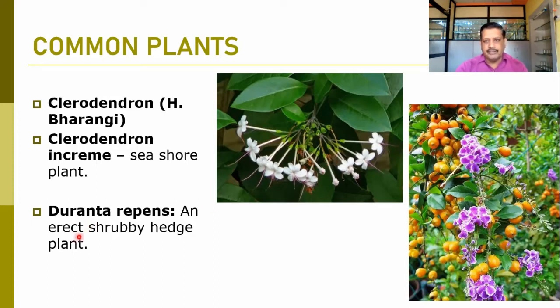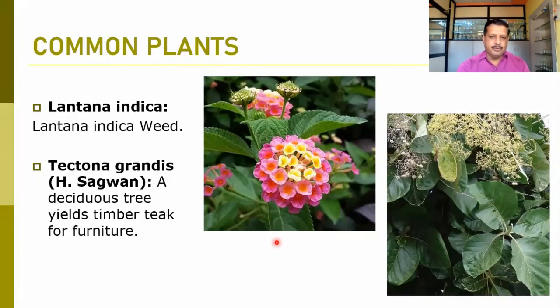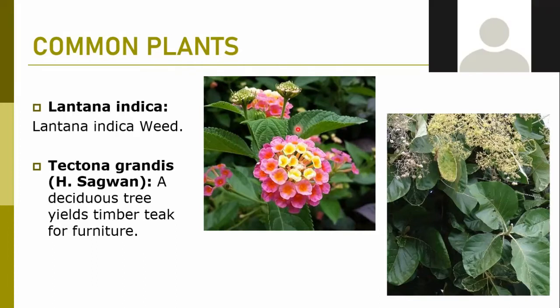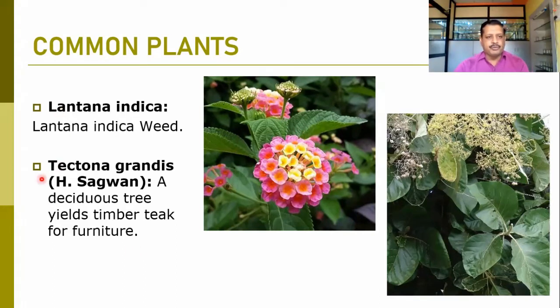Then Duranta repens, you can find on the fencing this type of flowers and fruits on the plants. So it is Duranta repens. It is a shrubby hedge plant, commonly grown in gardens or for fencing purposes. Then the most common plants in our region, that is Lantana indica or Lantana camara. So these plants can be easily observed everywhere around us. Then another plant which is very important to us is Tectona grandis, which we call sagwan. It is a deciduous tree and yields good quality timber for the purpose of furniture. So it is Tectona grandis.